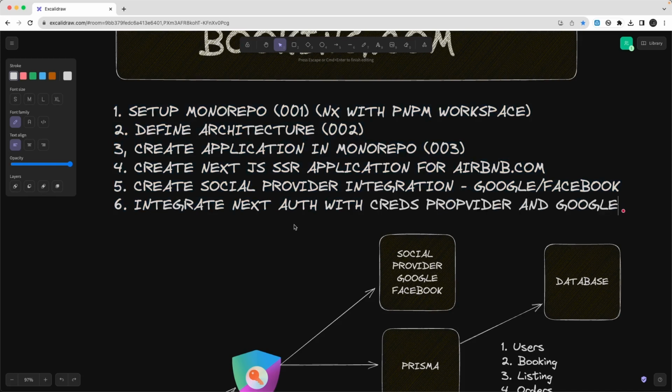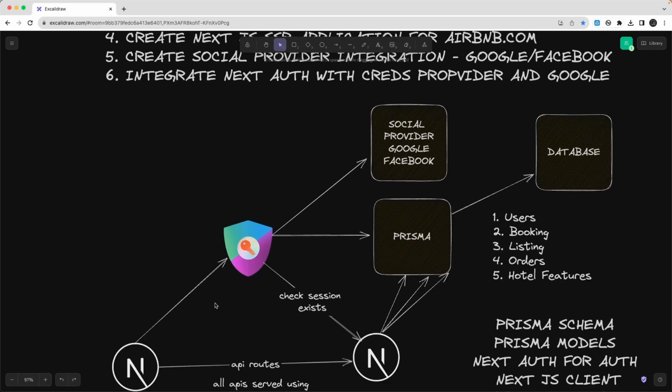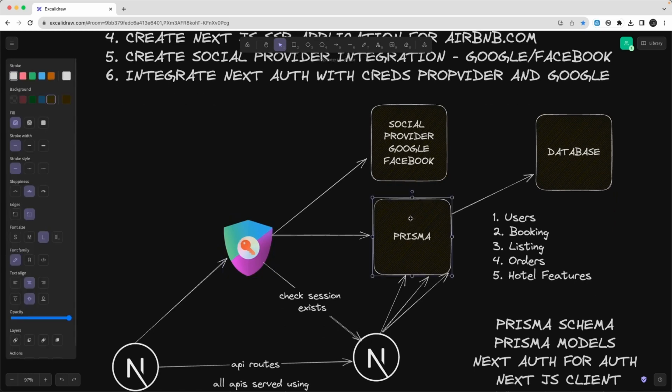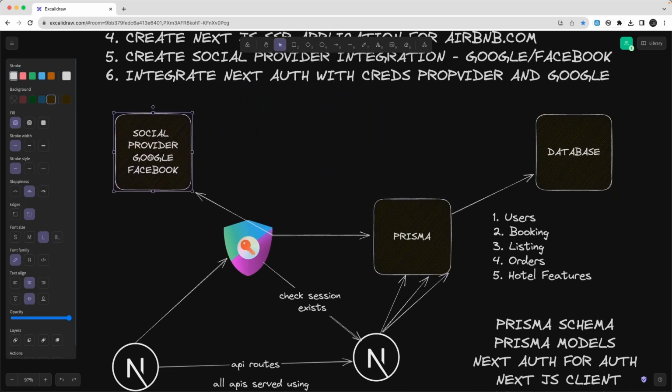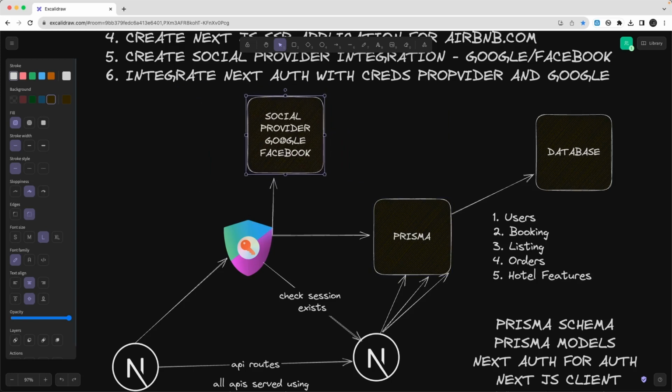You can skip what I'm talking about here. It's all about the Next.auth library we are using. It provides the integration to manage the session, where it enables you to log in with the username and password which is stored in the database, or it can also help you log in with Google, Facebook, or all these providers.